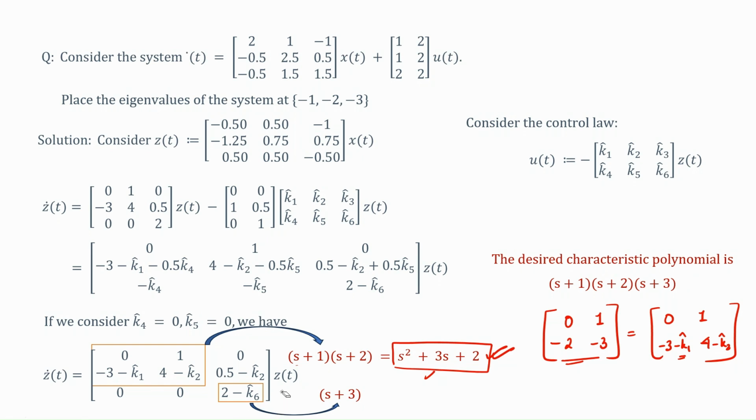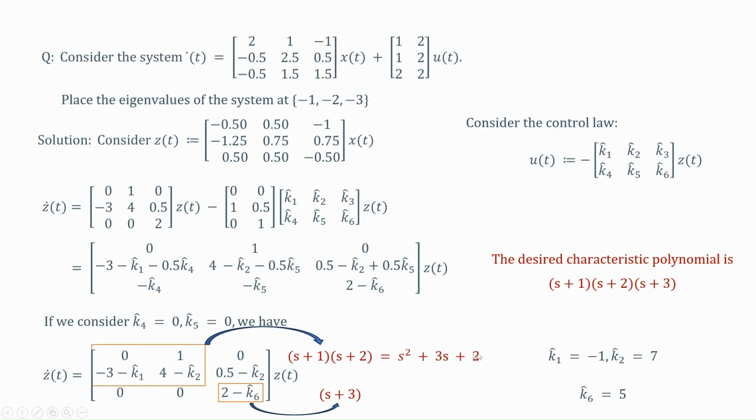So, which means K6 hat must come out to be 5. So, if I take K1 hat to be -1 and K2 hat to be 7 and K6 hat to be 5, then I will get my desired characteristic polynomial.